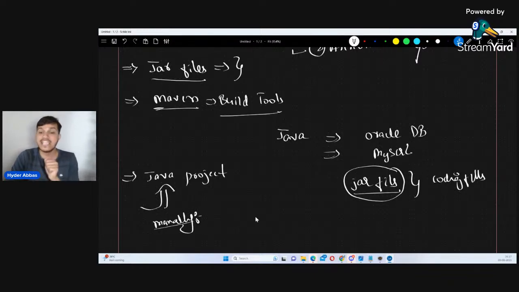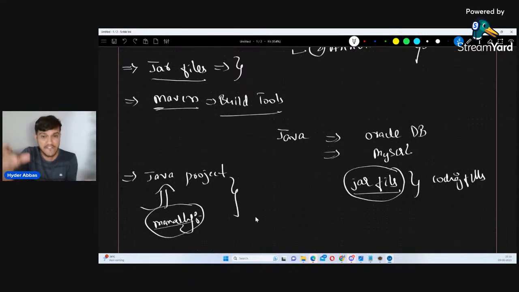Fine. Now it is a headache. Not just about the jar files. Sometimes whenever we are developing the project, many things we have to manage apart from just adding the third party jar files. In simple terms, if I have to use coding files which have been done by someone else, maybe the Spring team has done the coding, and I want to add it to my program, they've kept it in jar files.